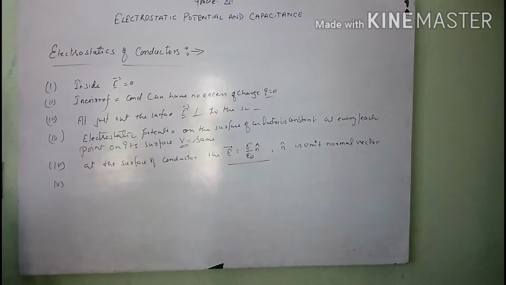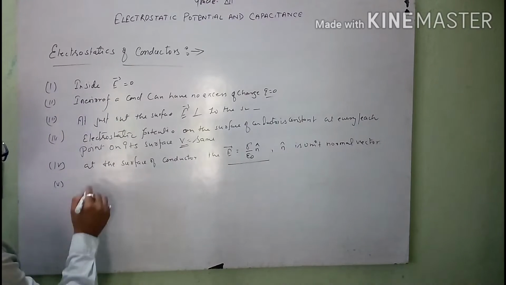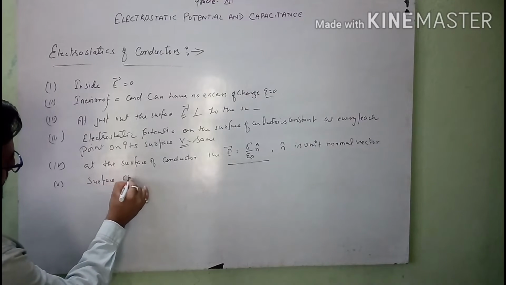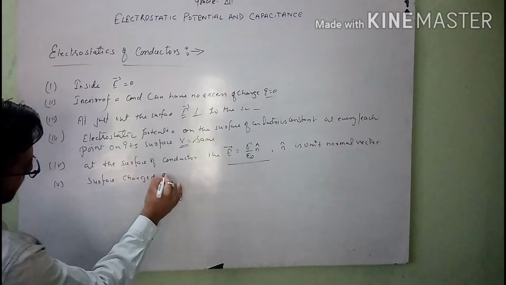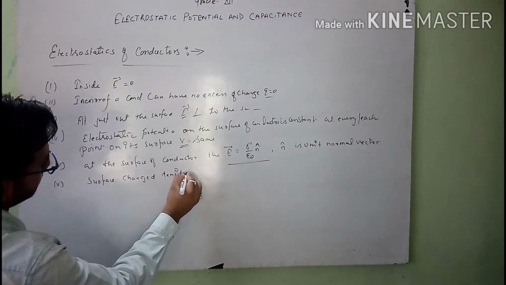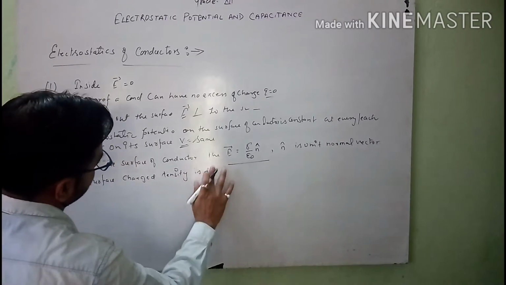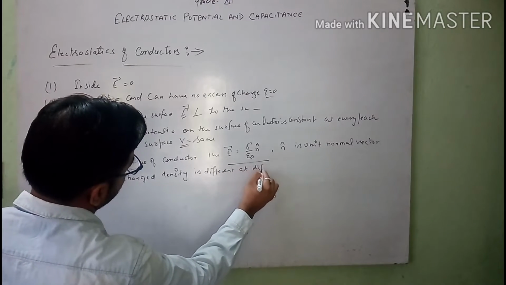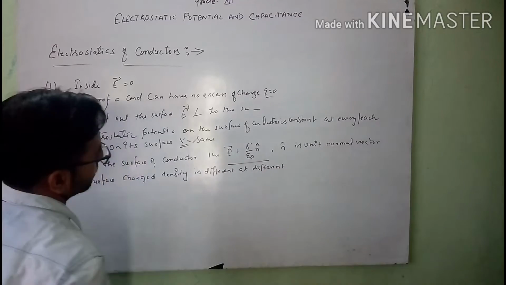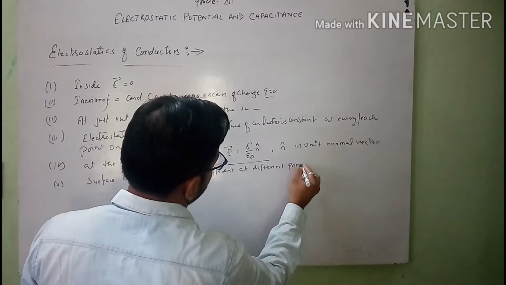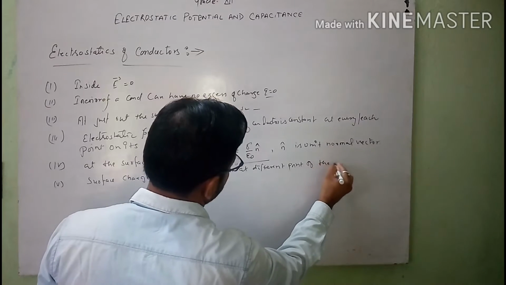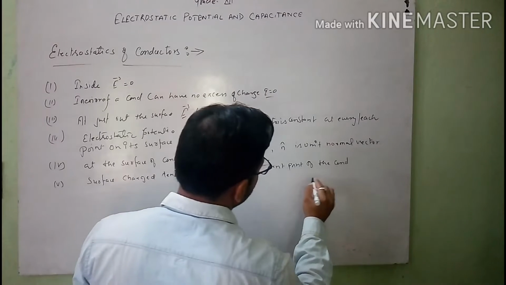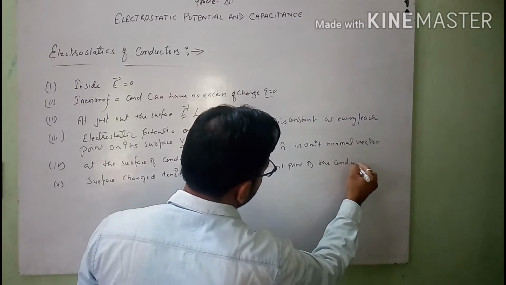And then one more property is that the surface charge density is different at different points of the conductor. Means on the surface, the surface charge density is different at different points.